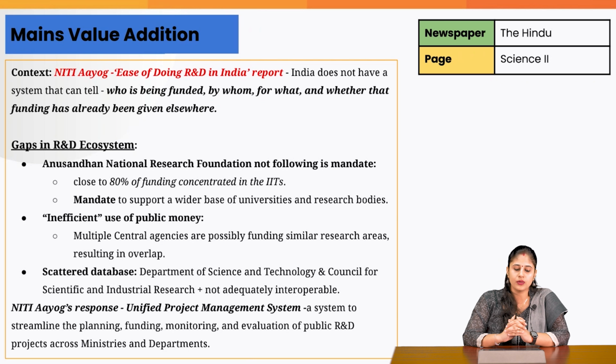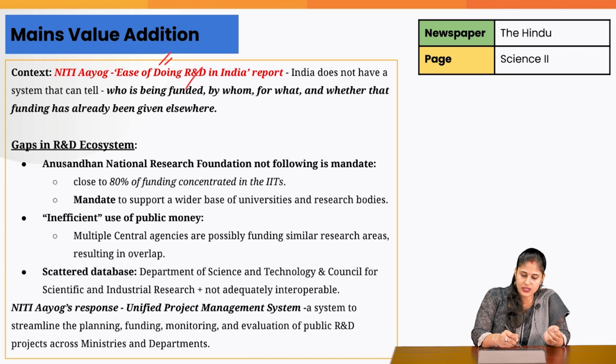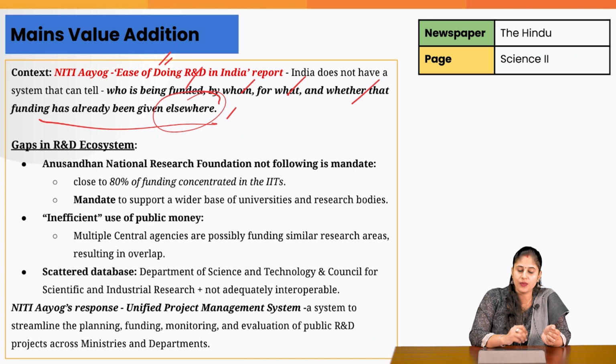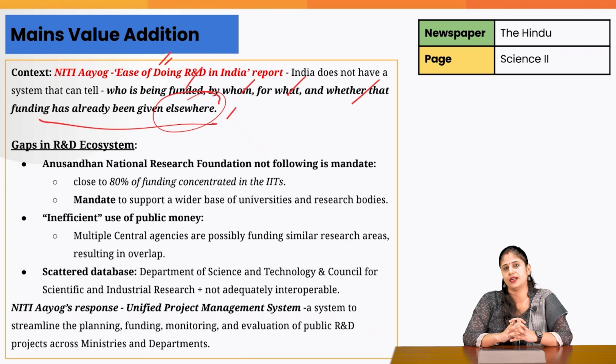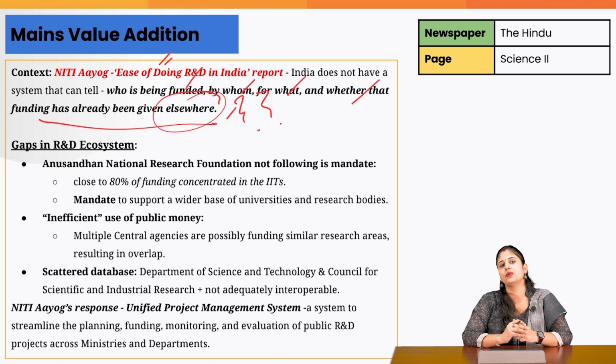Now, what is the problem which Niti Aayog in its recent report of ease of doing R&D India has pointed out? That when it comes to R&D ecosystem in India, we don't have any database which could tell us who is being funded, by whom, for what purpose, and whether that funding has already been given elsewhere or there is duplication of funding. We don't have any such mechanism in place which could answer all these relevant questions. Now, why does answering these questions become important?